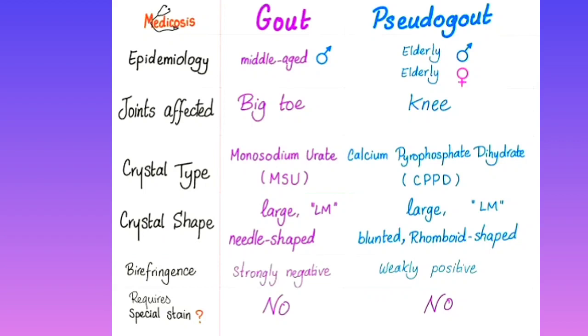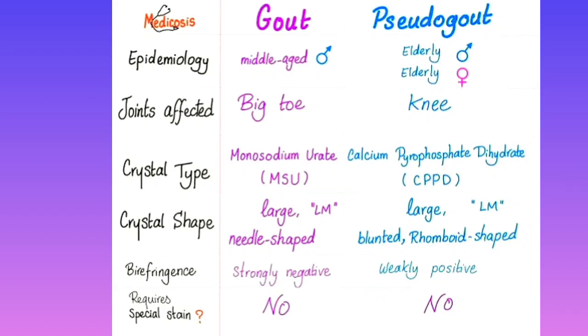Very important. Gout occurs in middle-aged people, but pseudo-gout occurs in elderly patients. Which joints are affected? I told you, in gout you will get the picture of a big toe. They will give the x-ray of a big toe, that is the great toe. So that is gout.